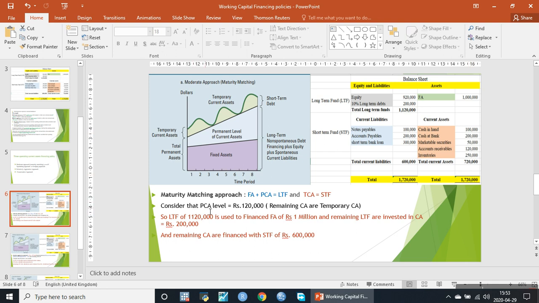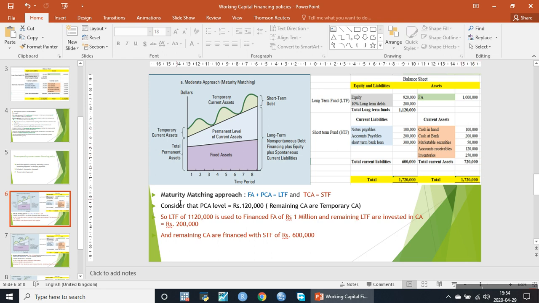We have considered that the permanent current asset level is 120,000 and the remaining current assets are temporary current assets. So the total current assets are 720,000. Out of 720,000, 120,000 are the permanent current assets and the remaining 600,000 are the temporary current assets.